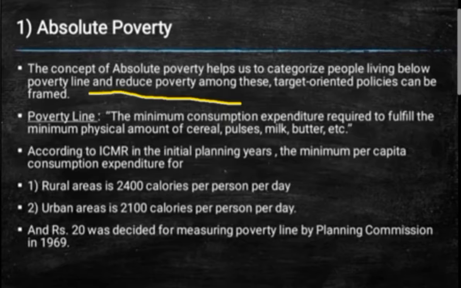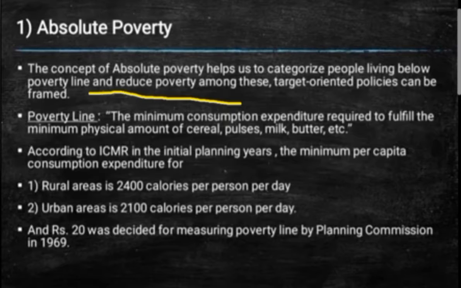To categorize the people living below the poverty line, and to reduce that poverty. To reduce the poverty, policies can be framed with the help of this.